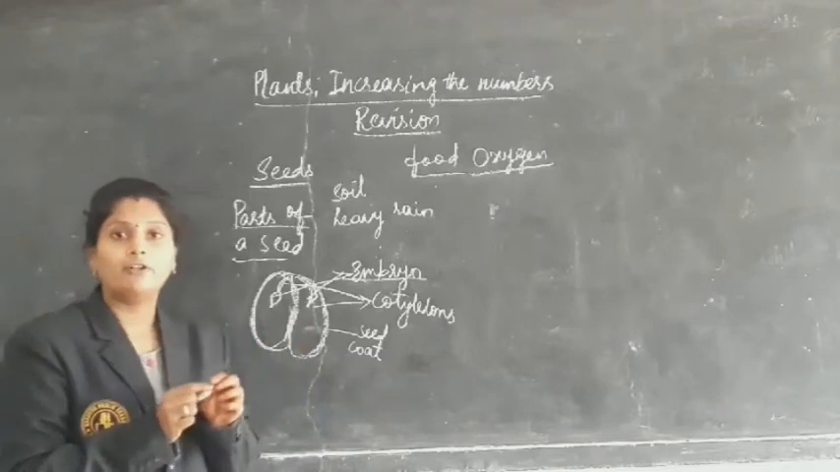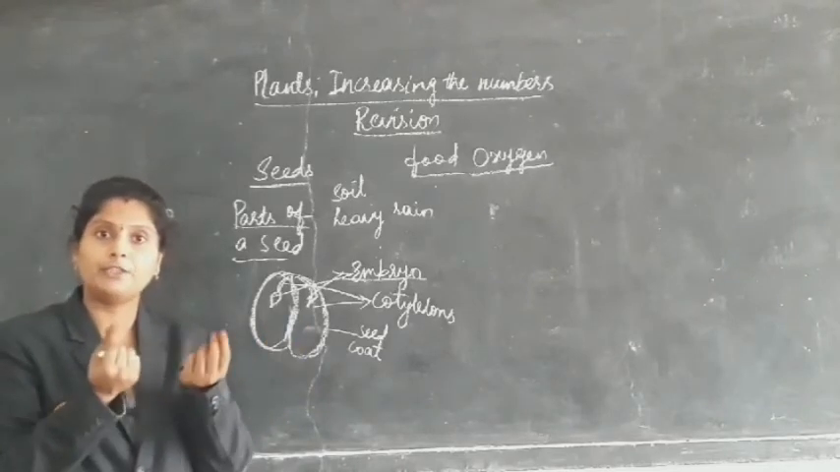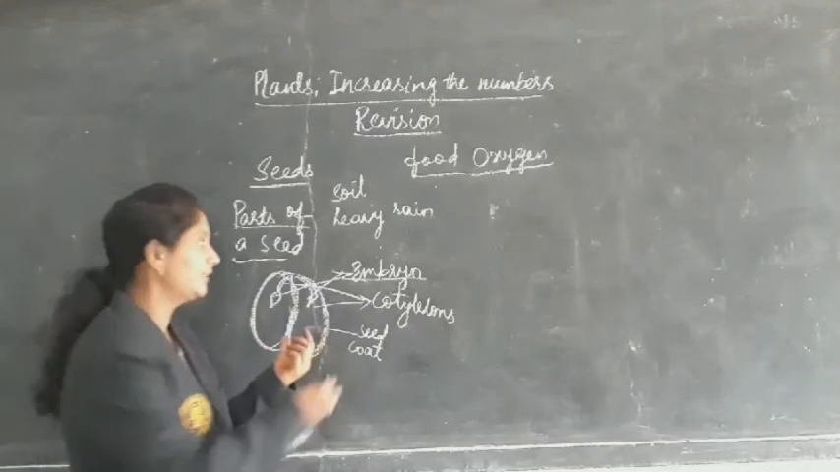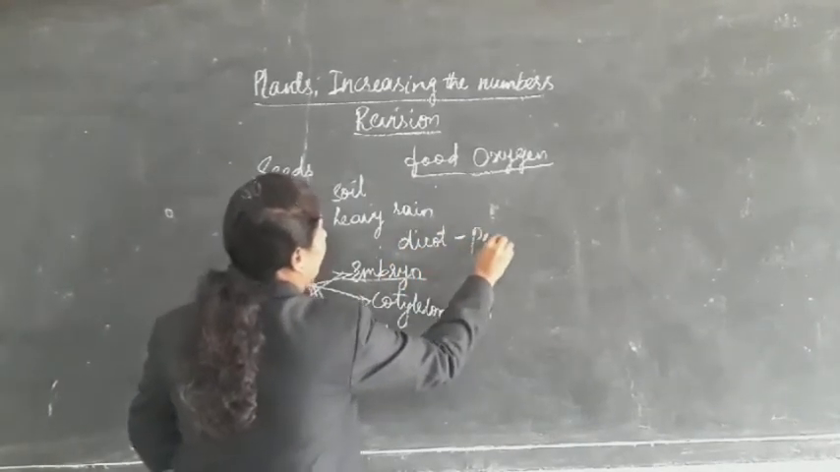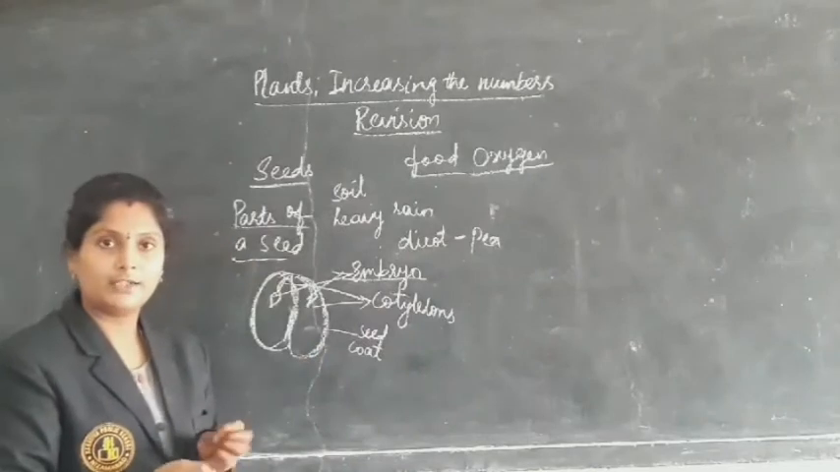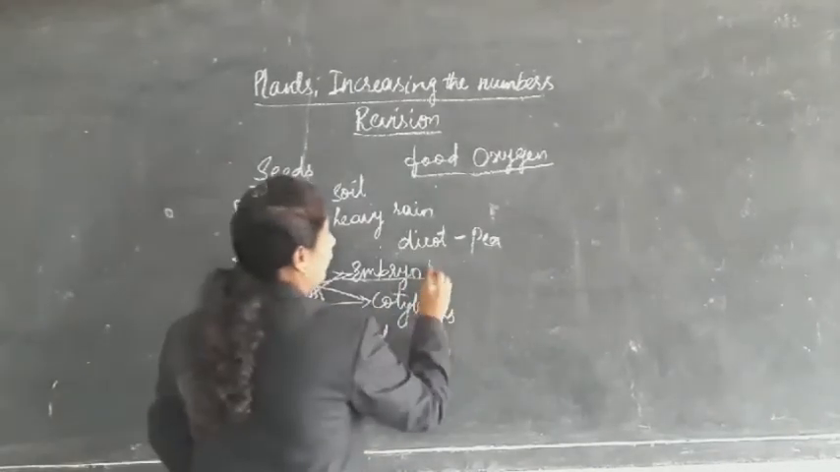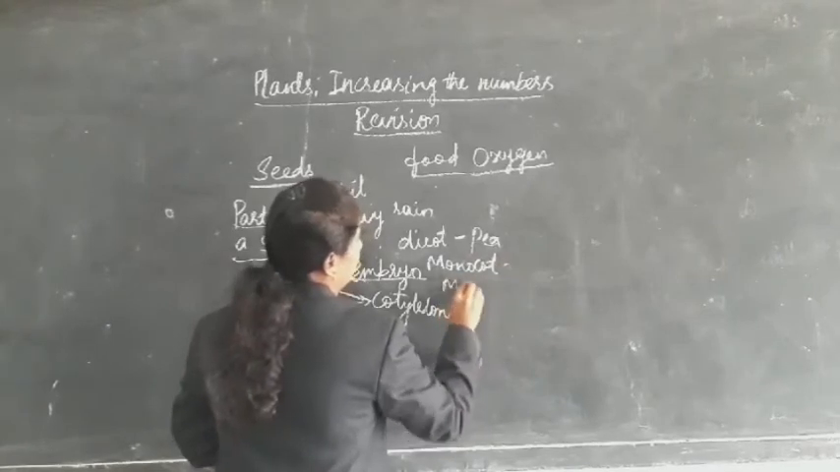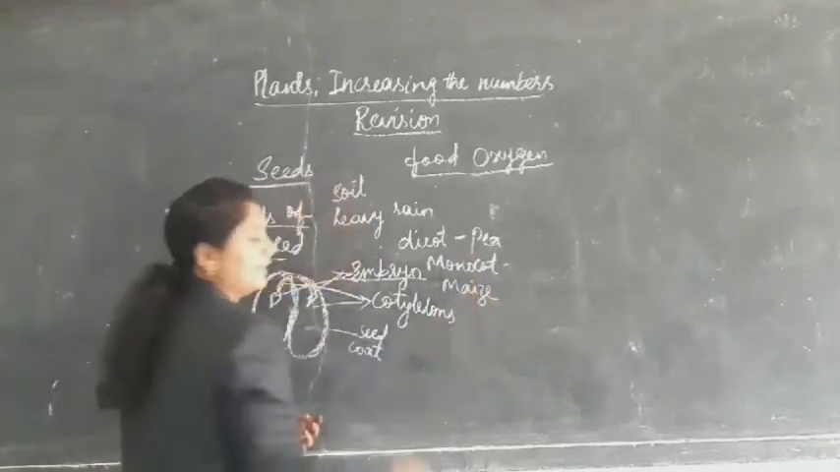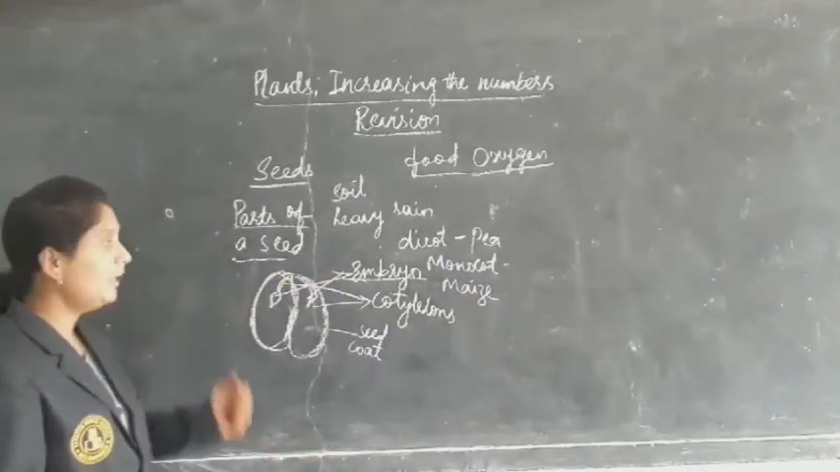If you take a seed and you are able to open it into two parts, we call it a dicot. Example, pea. And if you cannot open the seed into two halves, we call it a monocot. Example, maize. Okay, these are the parts of a seed.